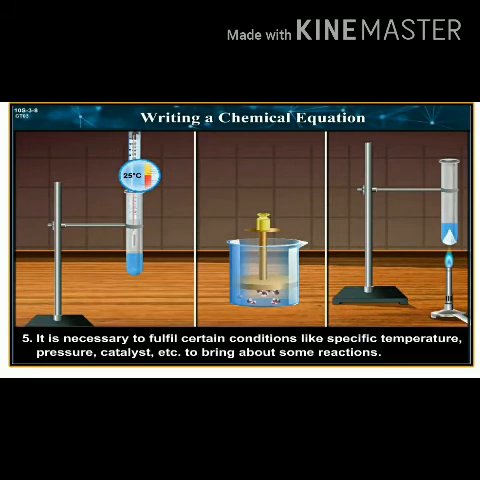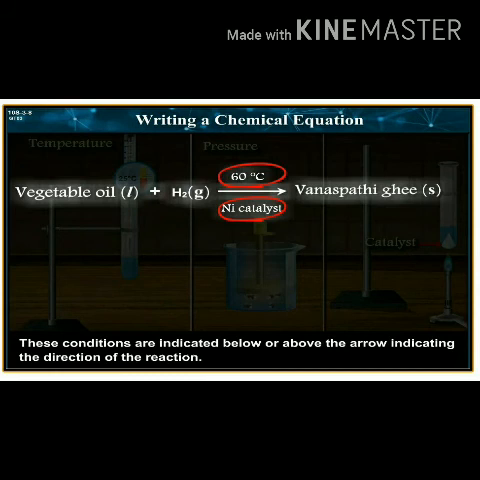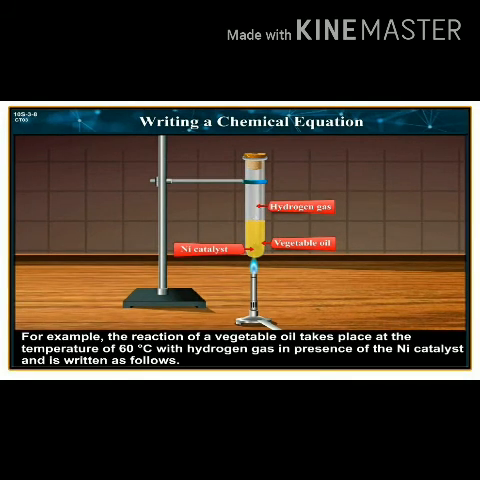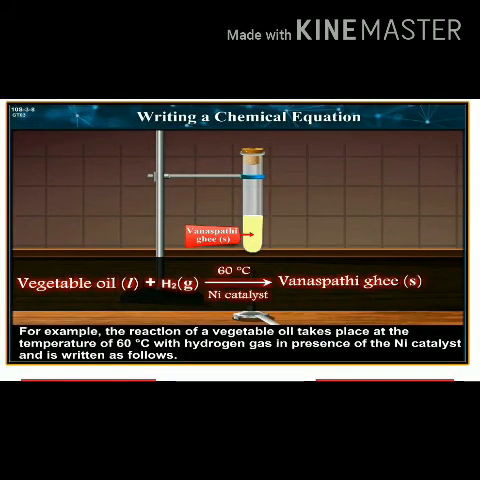5. It is necessary to fulfill certain conditions like specific temperature, pressure, catalyst, etc. to bring about some reactions. These conditions are indicated below or above the arrow indicating the direction of the reaction. For example, the reaction of vegetable oil takes place at a temperature of 60 degrees Celsius with hydrogen gas in the presence of nickel as a catalyst and is written as: vegetable oil (l) + H2(g) → (nickel catalyst, 60 °C) vanaspati ghee (s). Equation 6.